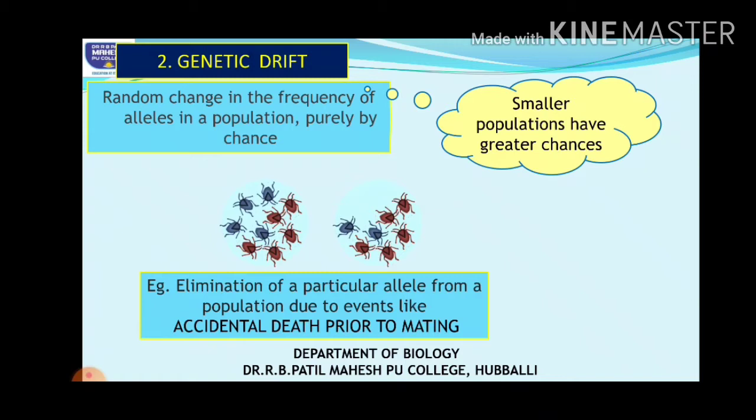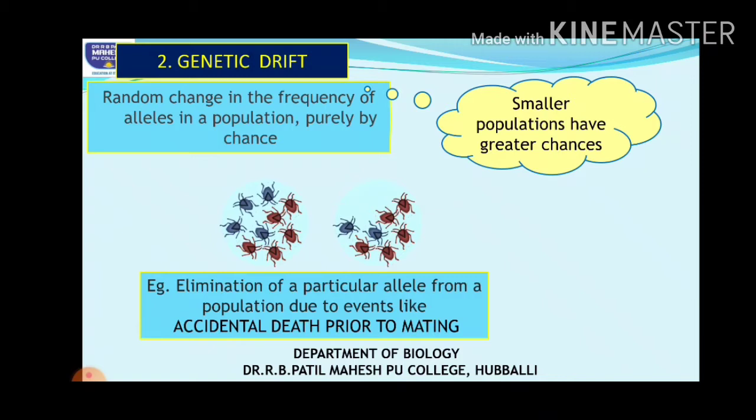Imagine 10 butterflies are there, 5 are white and 5 are red. Out of this, 2 white butterflies died. So how many are remaining? 3 white butterflies, 5 red butterflies. What about the gene frequencies now? Initially out of 10 it was equally distributed, 50-50%, but now only the death of 2 butterflies took place, and that drastically changed the gene frequency of white. It is almost reduced to 60%.